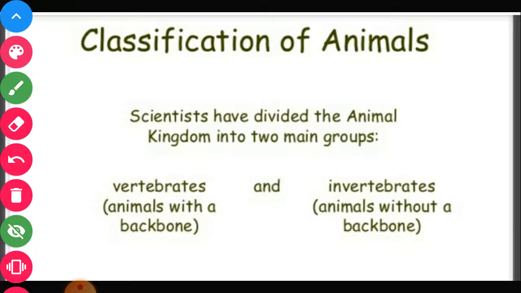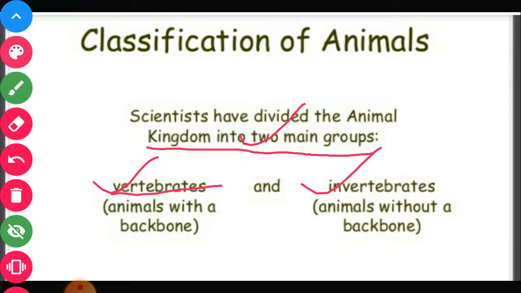Here the animals are classified into two main groups. This animal kingdom is divided into two main groups. Number one, vertebrates and invertebrates. Vertebrates are the animals with a backbone.